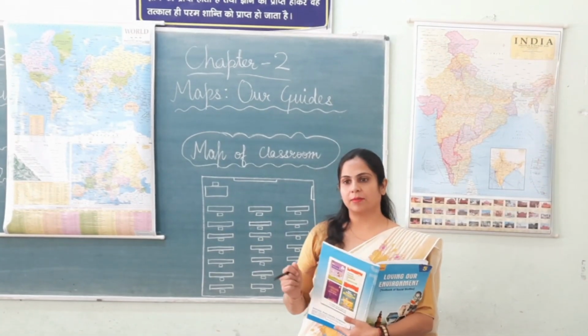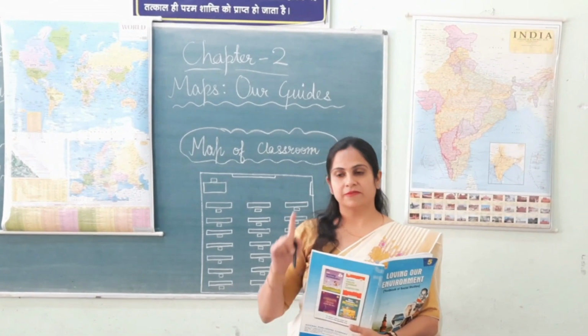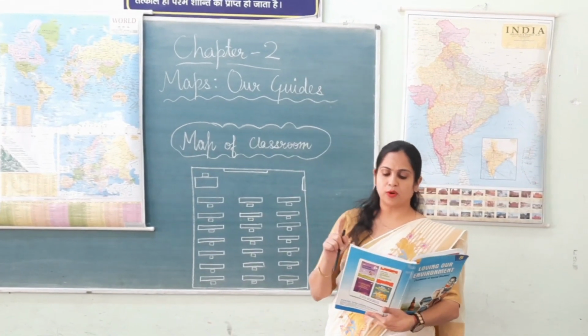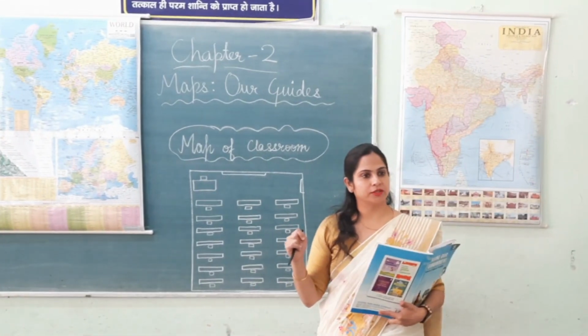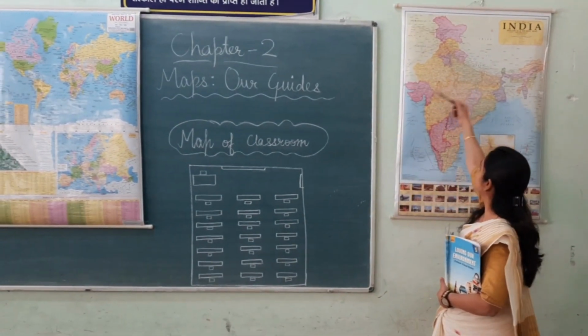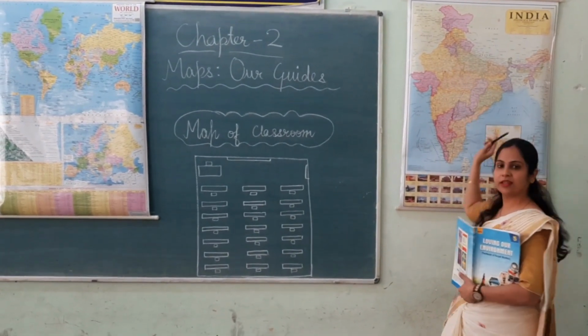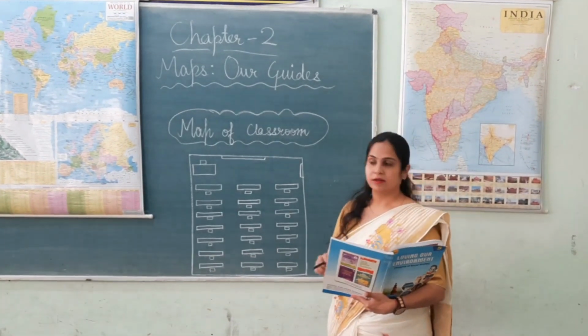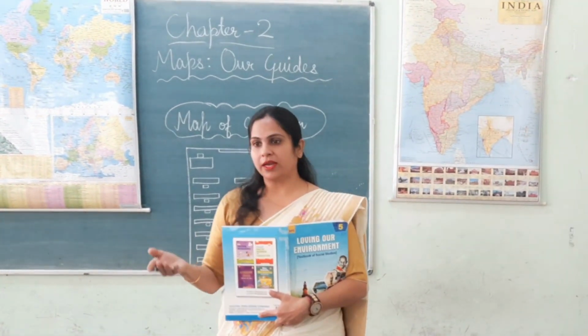Now we are discussing the uses of maps. The first use of a map is that it provides us a variety of information. It also shows continents, mountains, states, capitals, everything. And maps are easier to carry also.